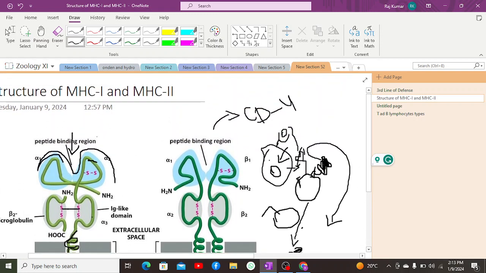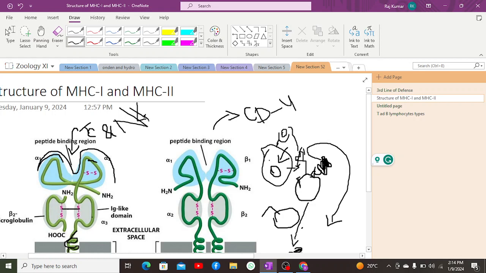Actually, MHC class 1 is associated with cytotoxic T cells and natural killer cells, not with helper T cells and macrophages, because helper T cells and macrophages are CD4 cells.